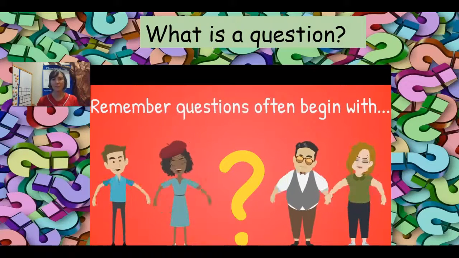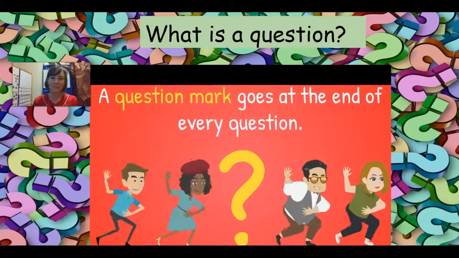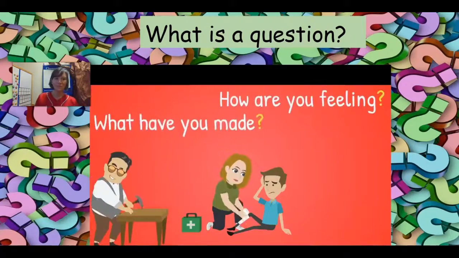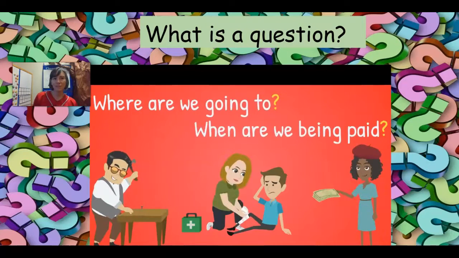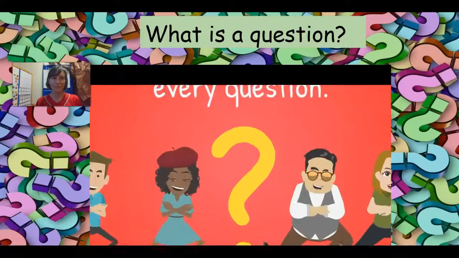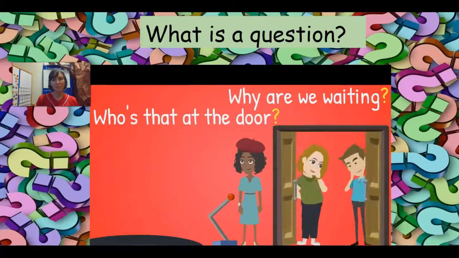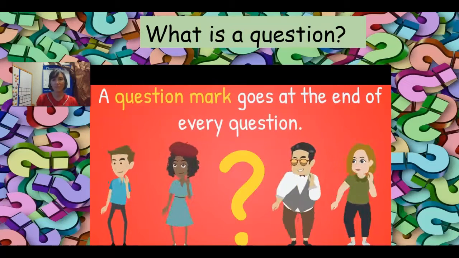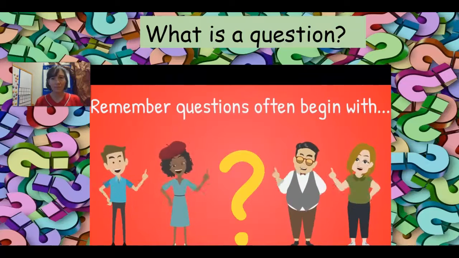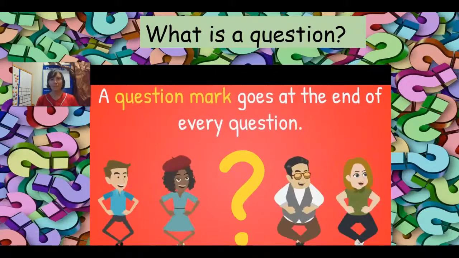Remember, questions often begin with why, what, where, when, who, or how. Question mark goes at the end of every question. How are you feeling? What have you made? Where are we going to? When are we being paid? A question mark goes at the end of every question. How did you make it? What is it for? Why are we waiting? Who's that at the door? A question mark goes at the end of every question. Remember, questions often begin with why, what, where, when, who, or how. Question mark goes at the end of every question.